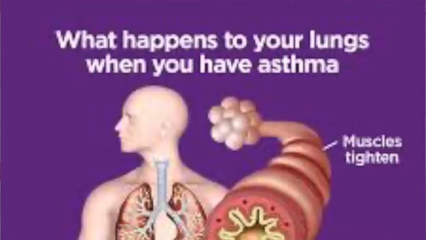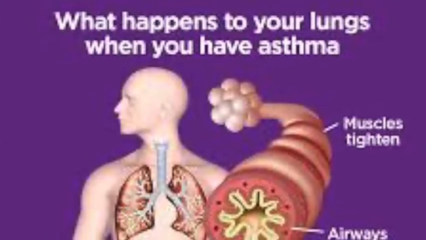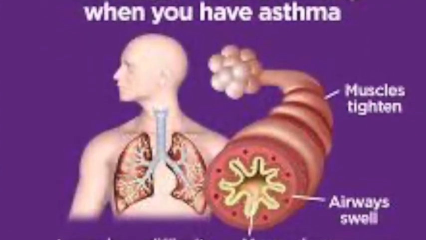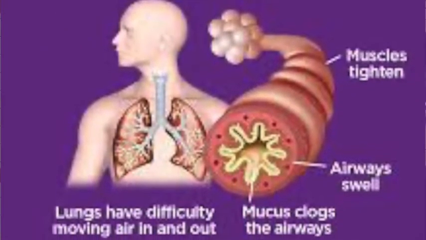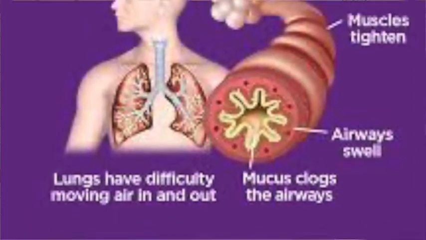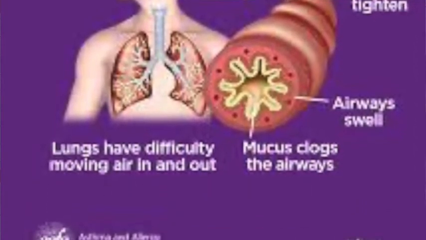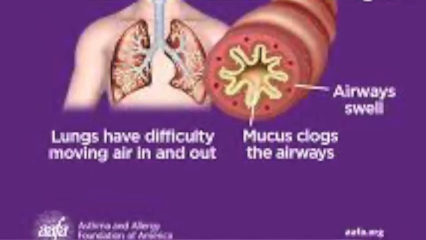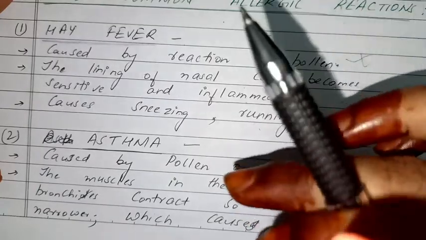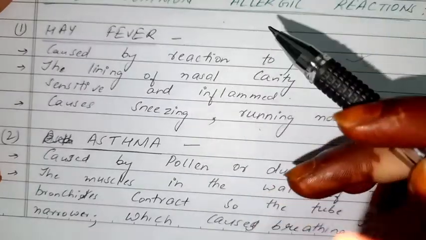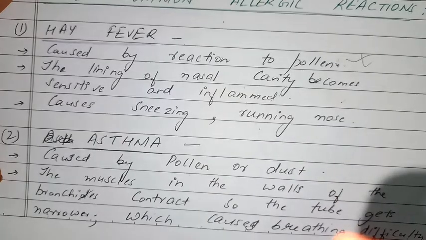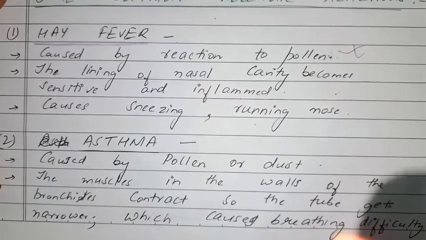I will be showing you in the image. That is going to contract and the tube gets narrower. अब ये contract होगा तो tube जो है narrow हो जाएगा, and the passage of air will be hampered. एयर का पैसेज जो है वो थोड़ा ब्लॉक हो जाएगा, and this can cause breathing difficulty. और ऐसे कंडीशन को हम लोग क्या बोलते हैं? एस्थमा.